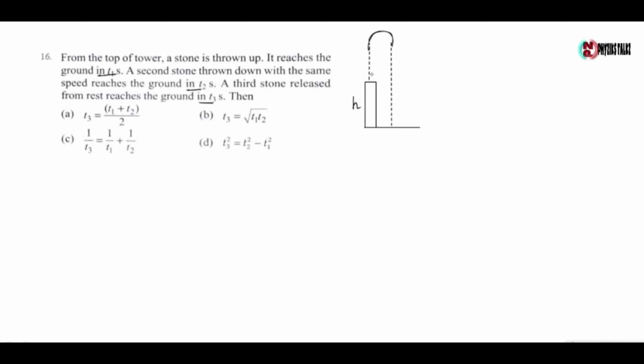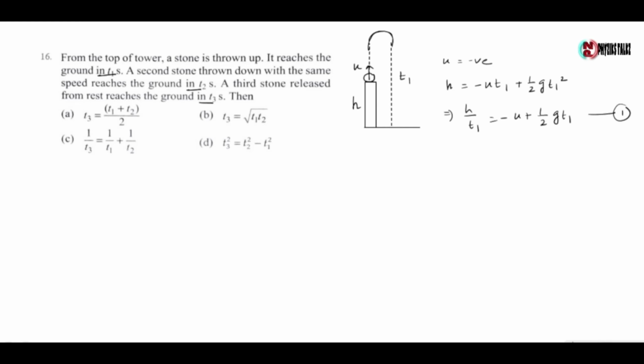For the first case, the ball is thrown vertically upward, and the time taken by the ball to reach the ground is t1. So here u is negative, so h is given by minus u t1 plus half g t1 square. So h by t1 equals minus u plus half g t1.